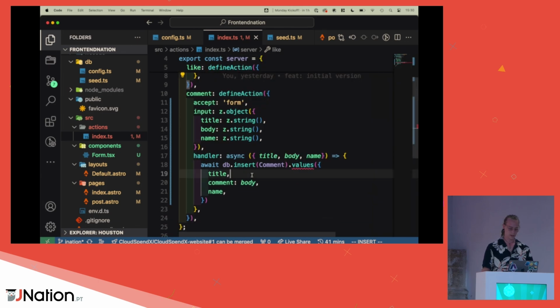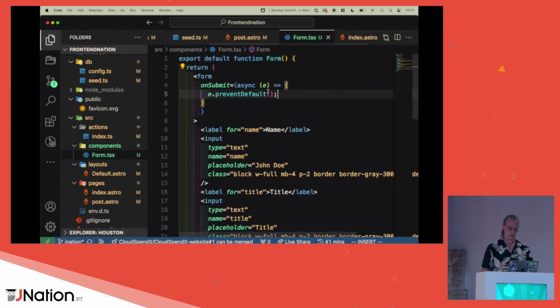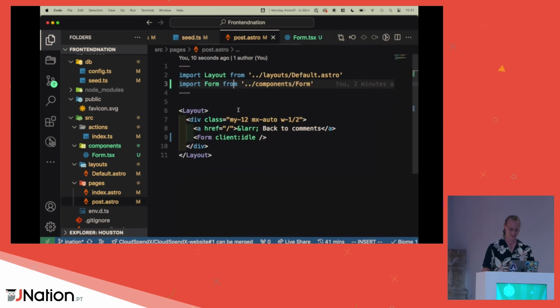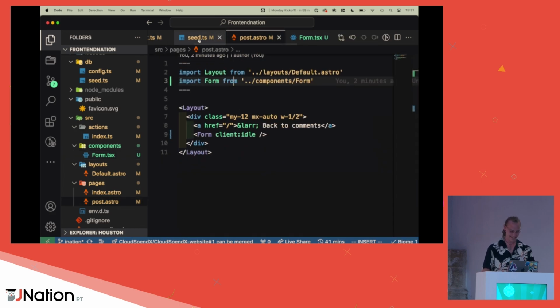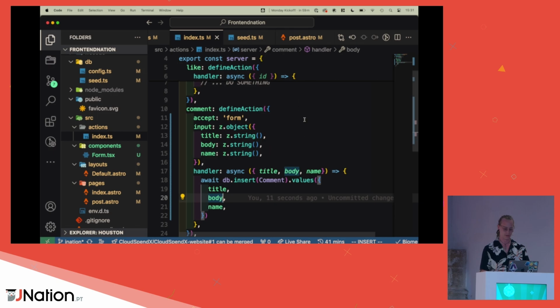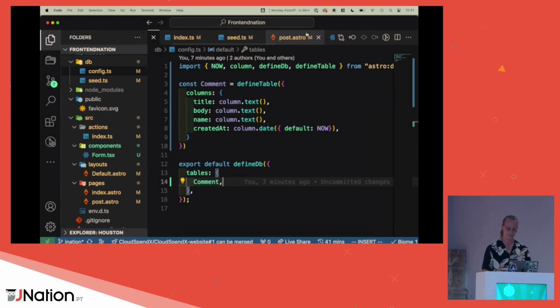Did I do something wrong again? Yes, it's probably body equals body. Let me quickly check the form, how I called it. Thank you, Tejas, for your very helpful comments. OK, that looks good to me. Body, config. Yep, OK, looking good.